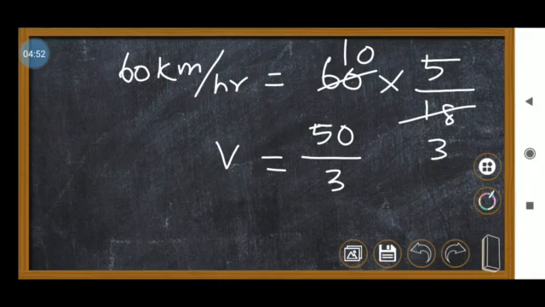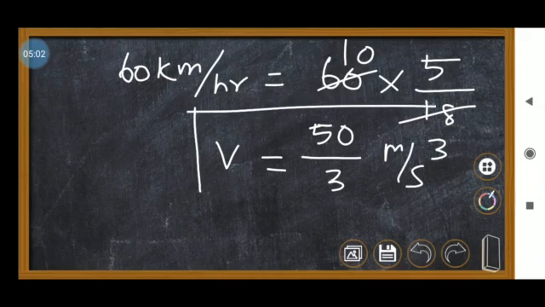So kinetic energy we have to square it. If a decimal point comes, you will get confusion. So I will keep this 50 divided by 3 itself. That means V equal to 50 divided by 3 meter per second. Just keep this value, V equal to 50 divided by 3.